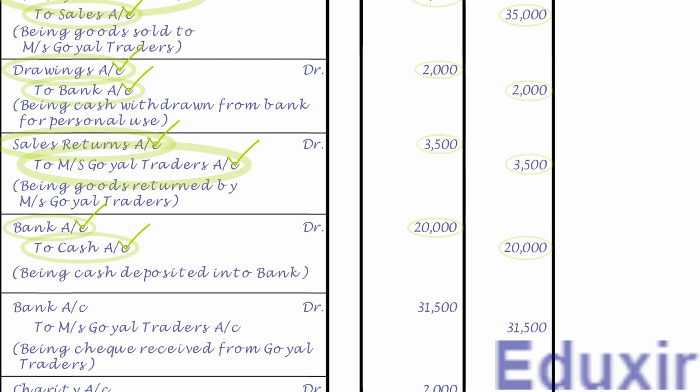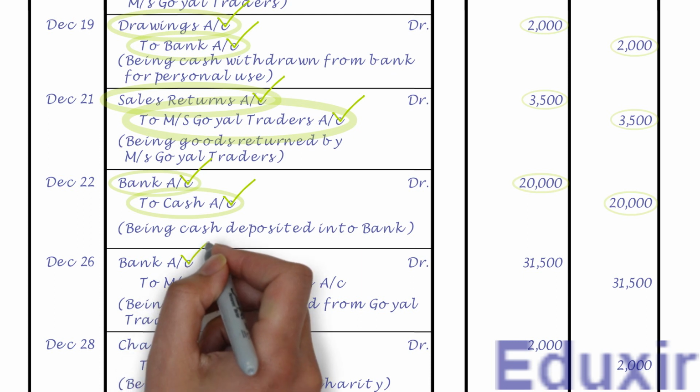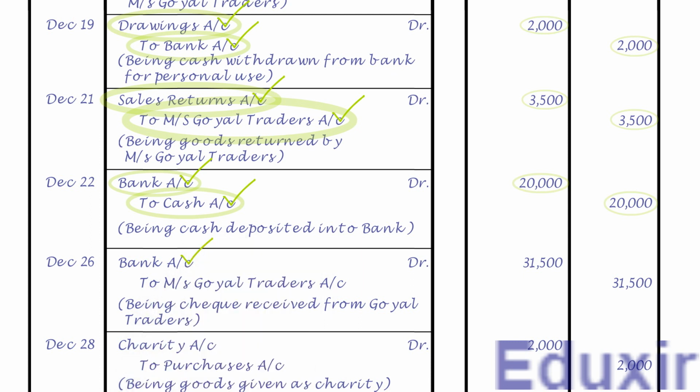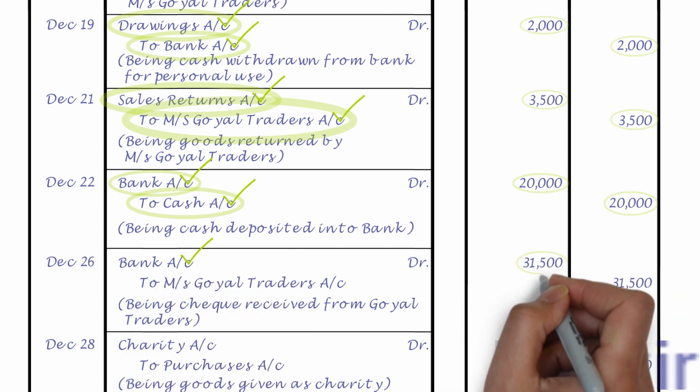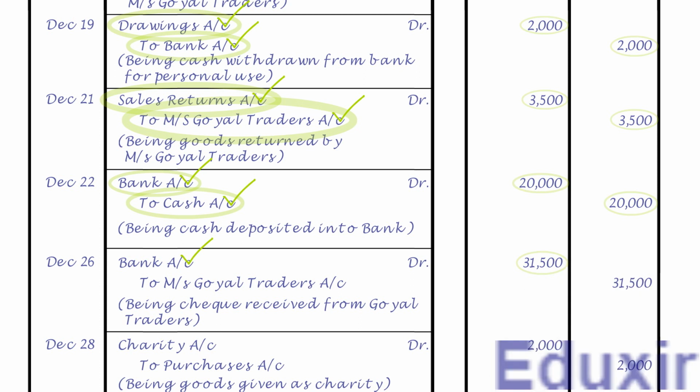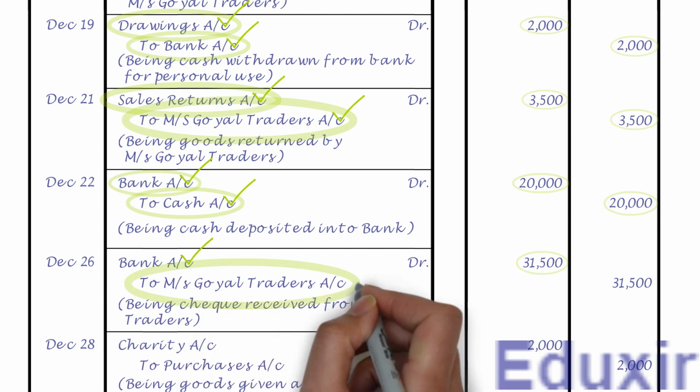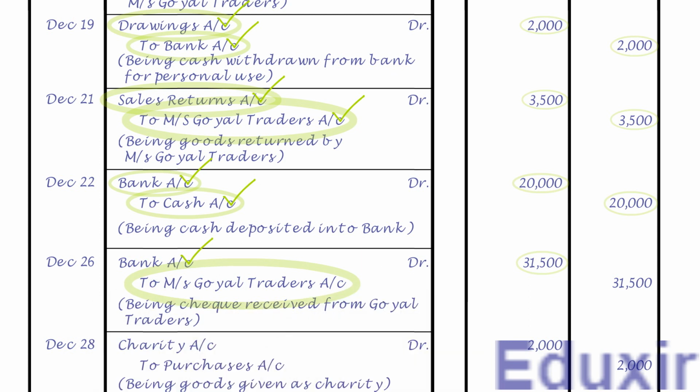As the name suggests, it needs to be posted on the debit side of bank account and the debit amount is 31,500 rupees. Note that the details that need to be posted into the particulars column is Messrs. Goel Traders account. As we already have the bank account, let us now post this entry into that account.